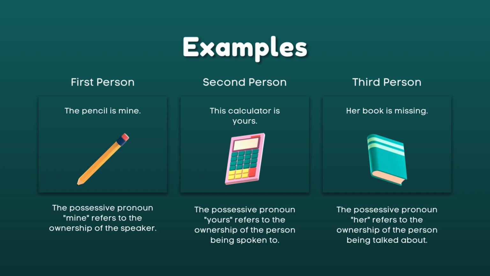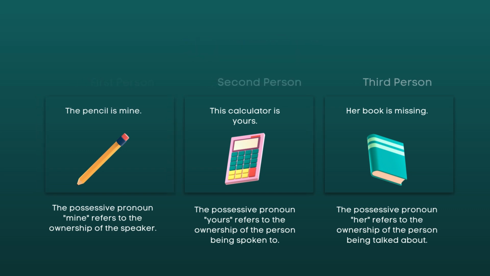We have also the second person here, which is the calculator is yours. Yours refers to the ownership of the person being spoken to. And we have the third person point of view. Her book is missing. Her refers to the ownership of the person being talked about. Okay, so that's very simple. Next.